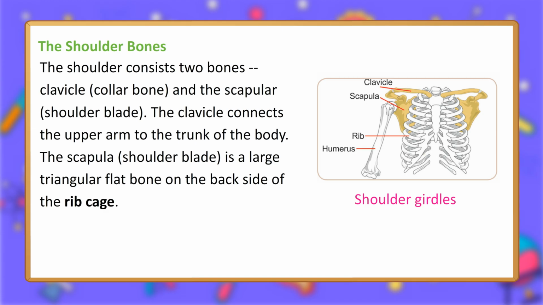The shoulder bones. The shoulder consists of 2 bones, the clavicle (collarbone) and the scapula (shoulder blade). The clavicle connects the upper arm to the trunk of the body. The scapula, or shoulder blade, is a large triangular flat bone on the back side of the rib cage. Shoulder girdle: clavicle, scapula, rib, humerus.